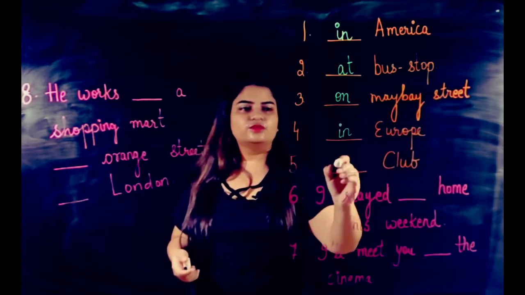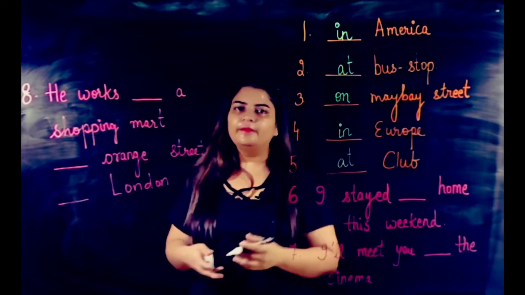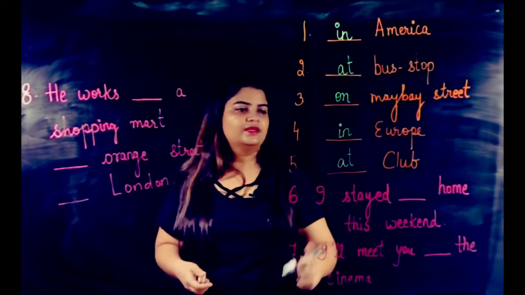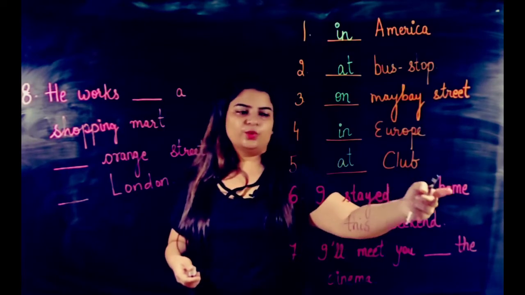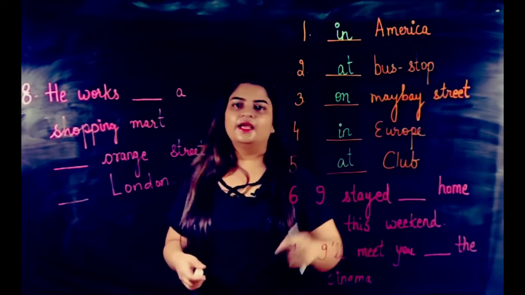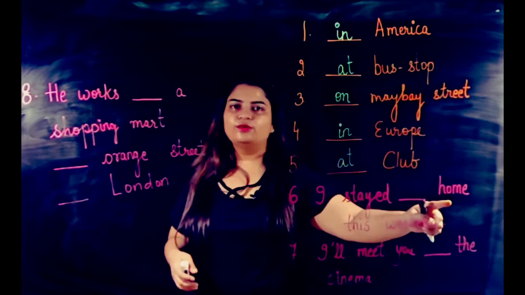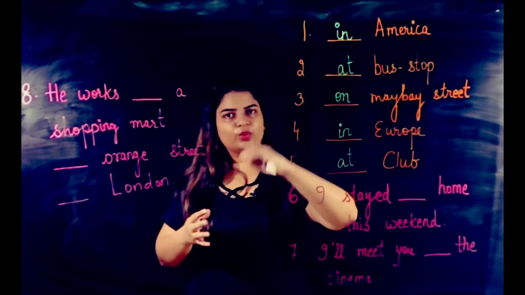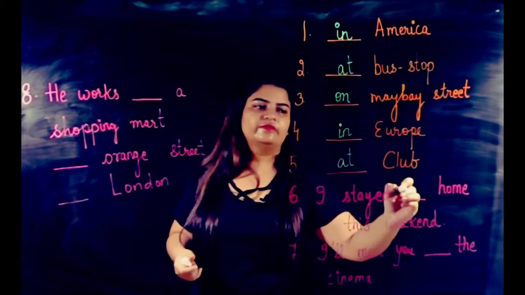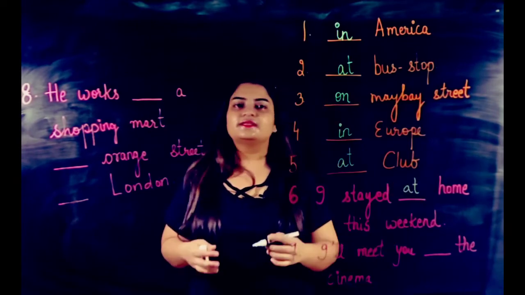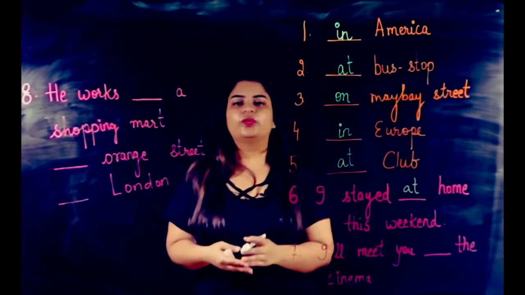So with club we use at club. I am at club. I stayed dash home this weekend. Here you can see that we are talking about home, which is the exact location of a person. So we will use at home. I stayed at home this weekend.